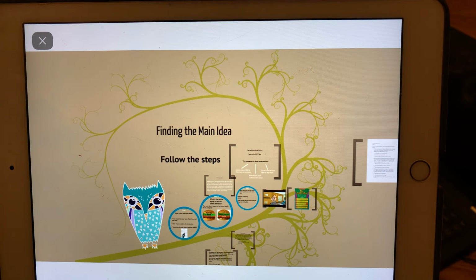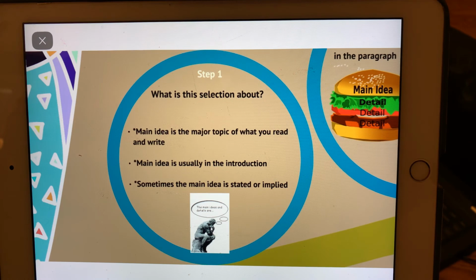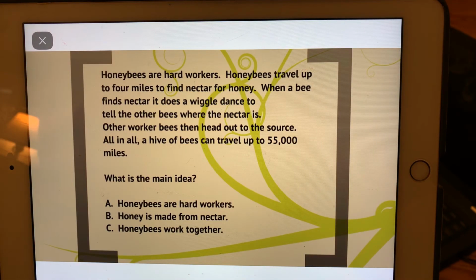Now, I want you to look here at the Prezi that I've got. That's what's on your screen right now. This is finding the main idea, and we're going to follow the steps. Step 1 says, what is the selection about? A main idea, like I said, is the major topic of what you read and write. The main idea is usually in the introduction, and sometimes the main idea is stated or it is implied within the text that you are reading.